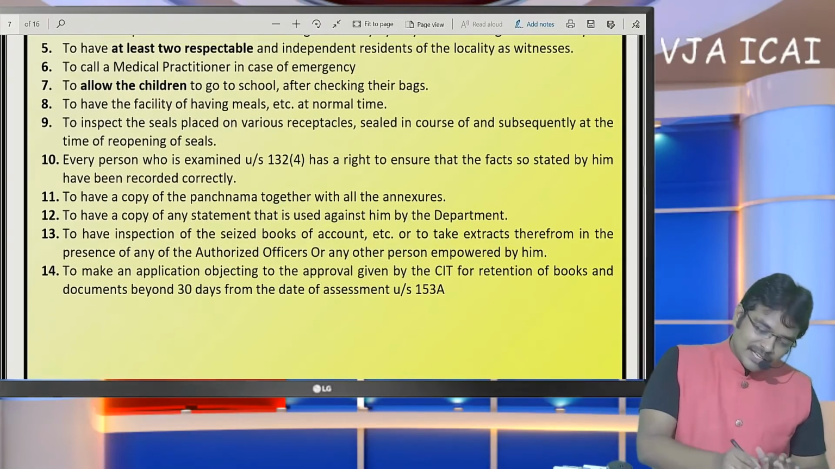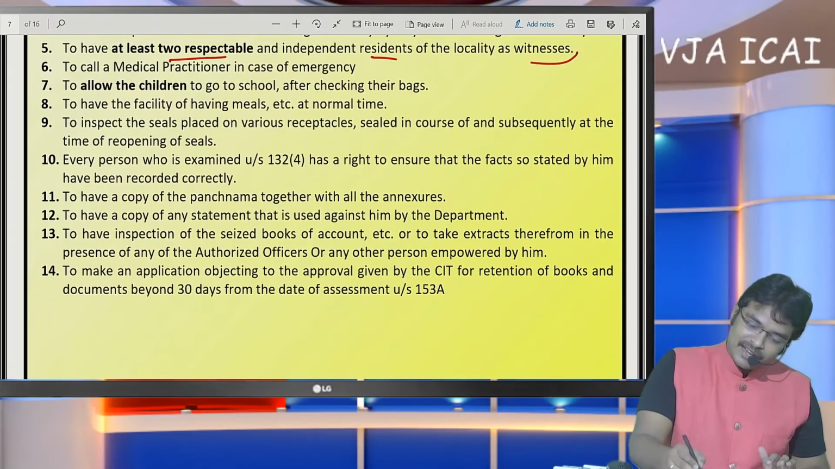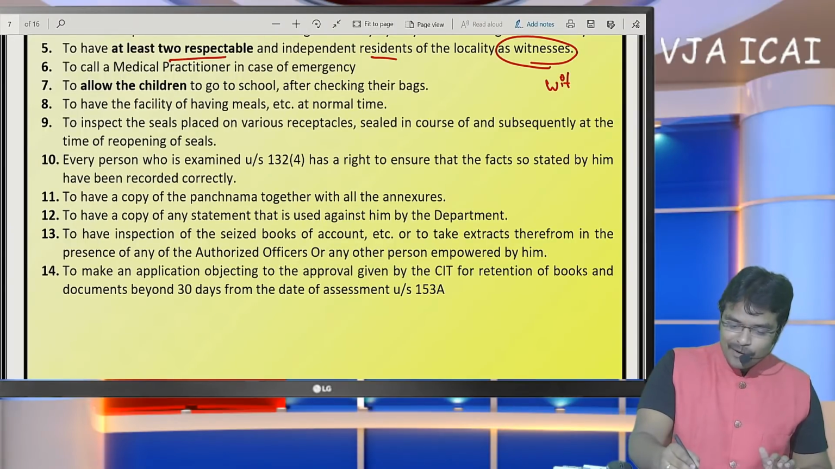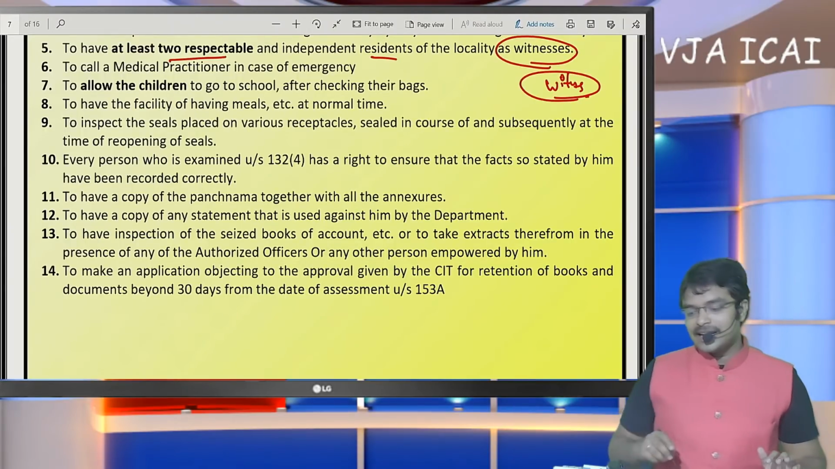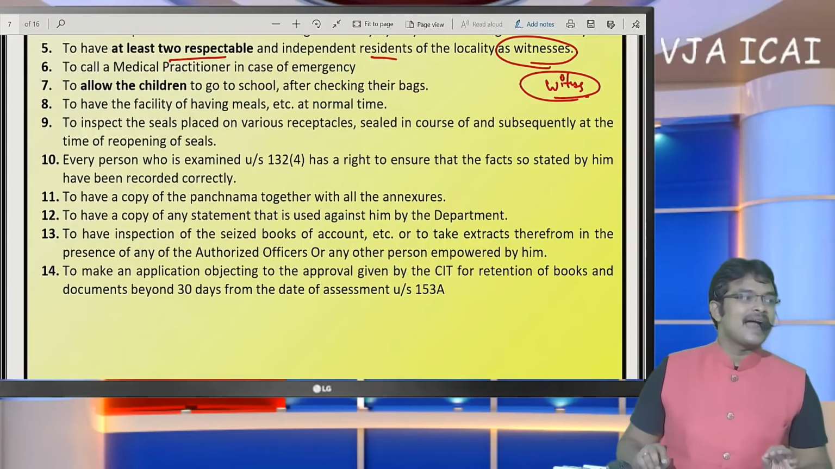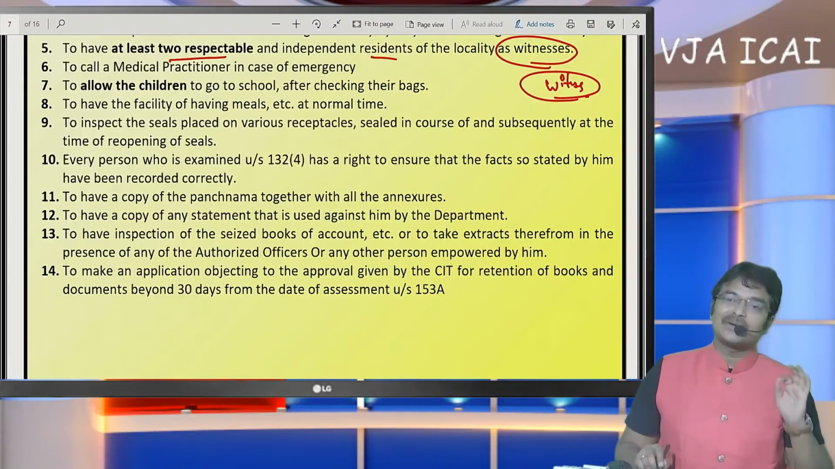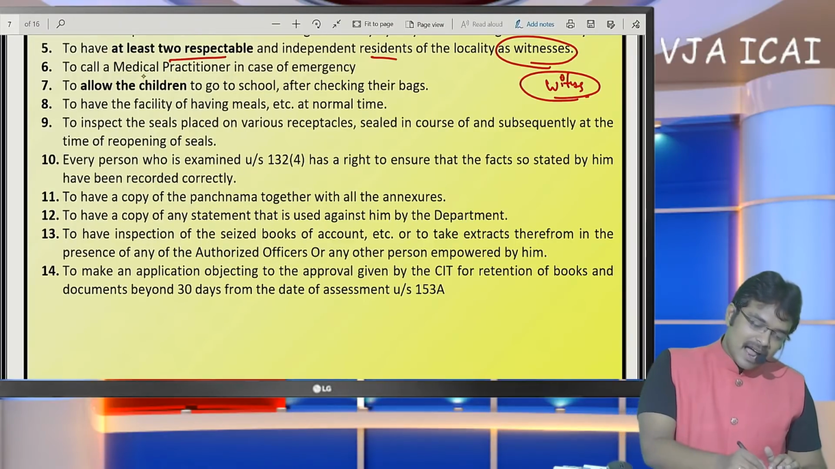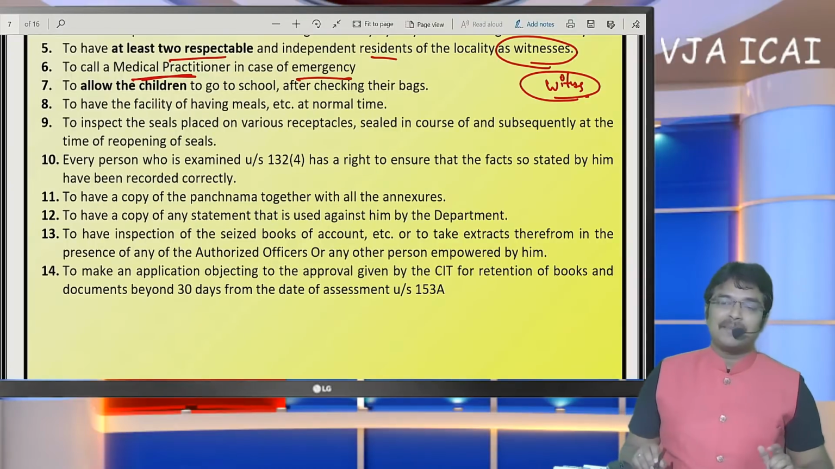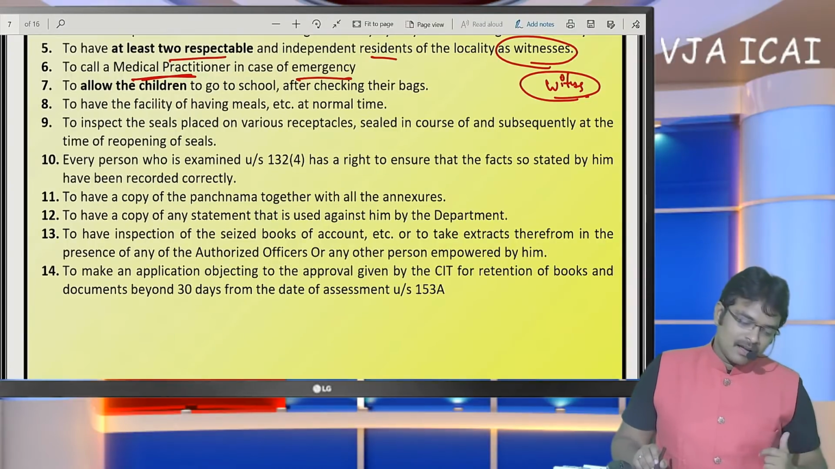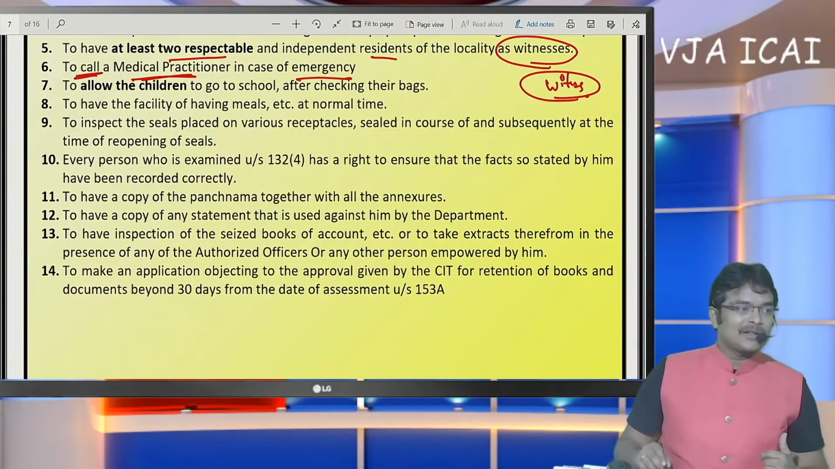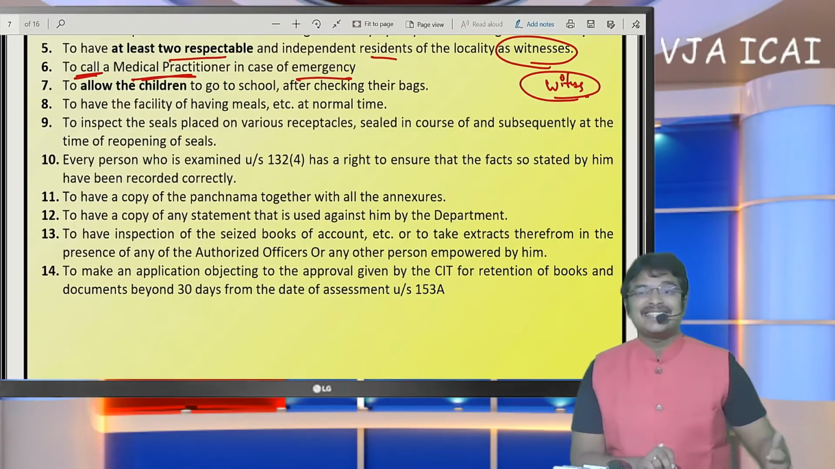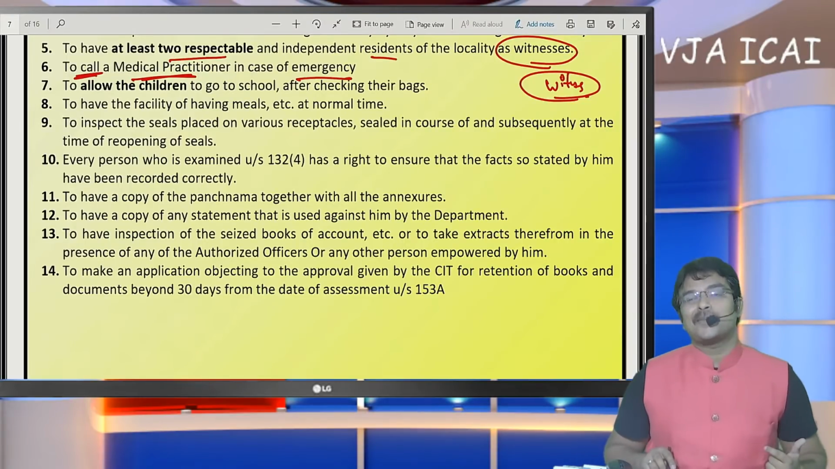Insist on at least 2 respectable witnesses. A very, very important aspect is that before commencement of search, the presence of 2 witnesses is mandatory. 2 witnesses should compulsorily be present. So at least 2 respectable and independent witnesses must exist. And if any emergency exists, the SSC can make a call to a medical practitioner also. So these are the rights available to the SSC at the time of search.